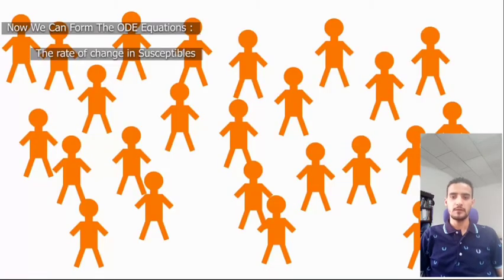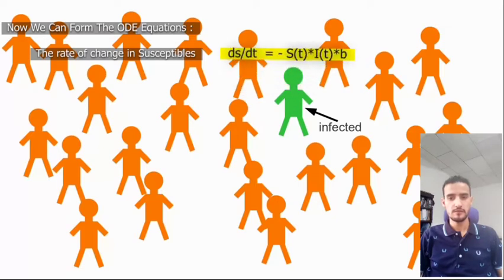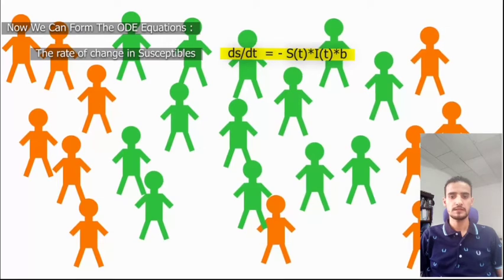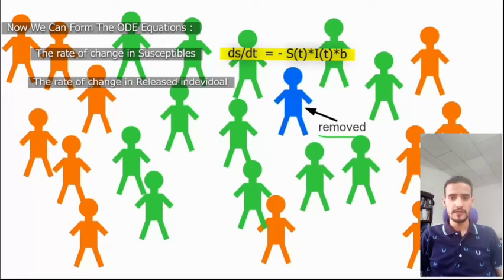And now we come to the ODE equations. The rate of change in susceptibles equals the susceptibles at that time multiplied by the infected people times a factor, and the negative represents that the number is decreasing. For the removed or released individuals, the rate of change equals the infected people times a factor.